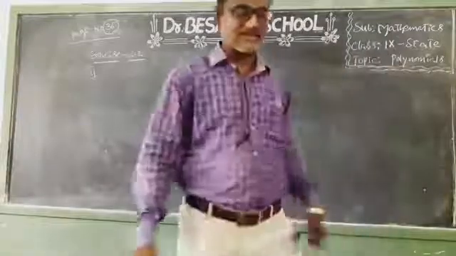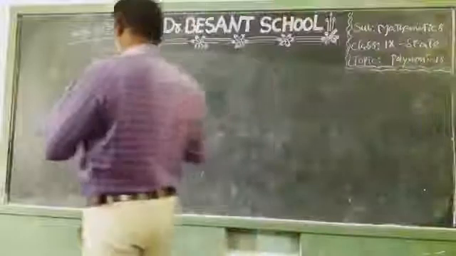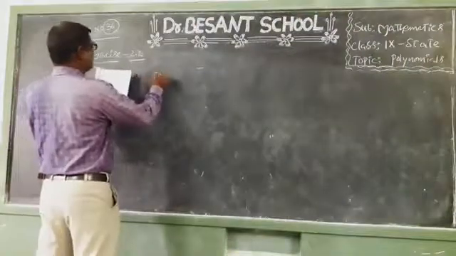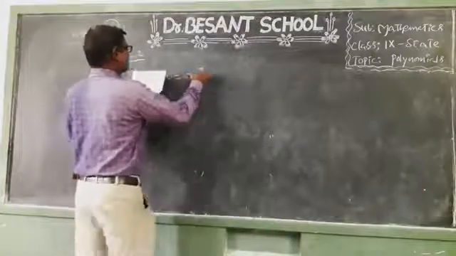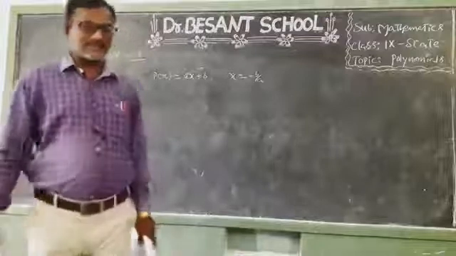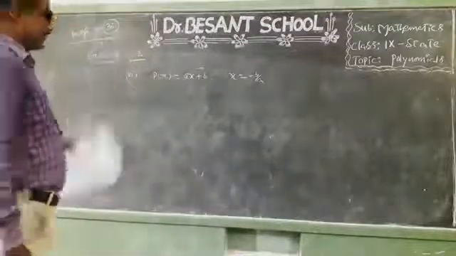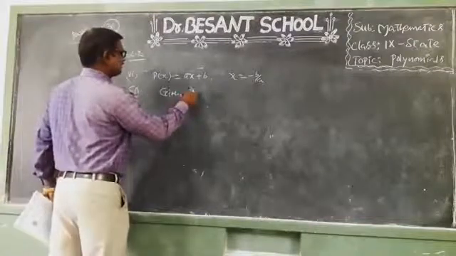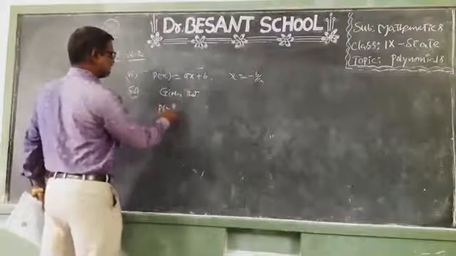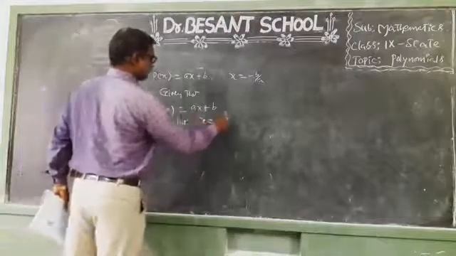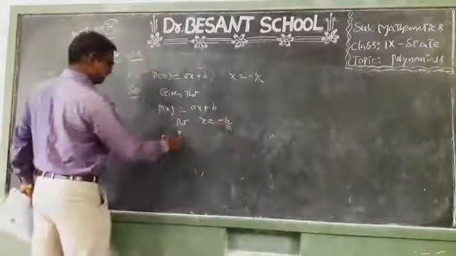One more problem on this, that is question number 6 in this third Roman. P of x is equal to ax plus b when x equals minus b by a. See children, solution: given that P of x is equal to ax plus b. So put x equal to minus b by a. Now we have to find P of minus b by a.